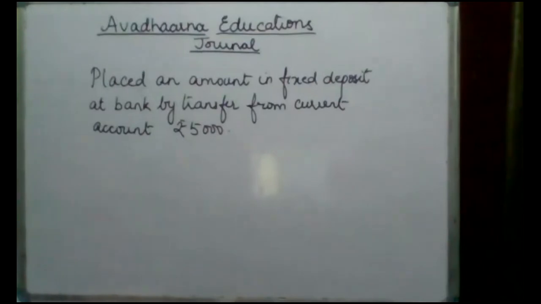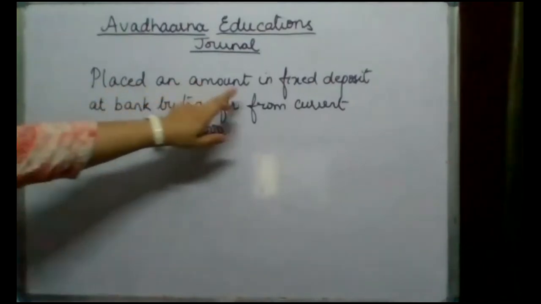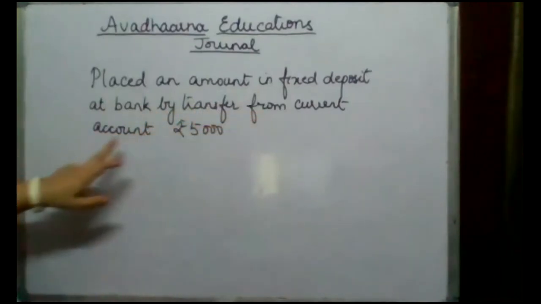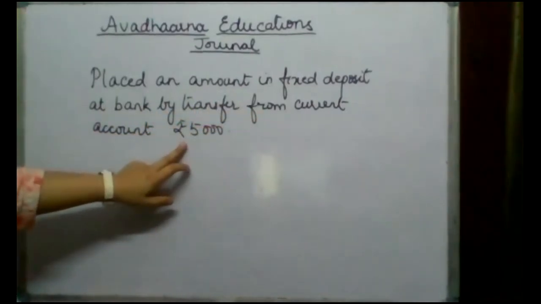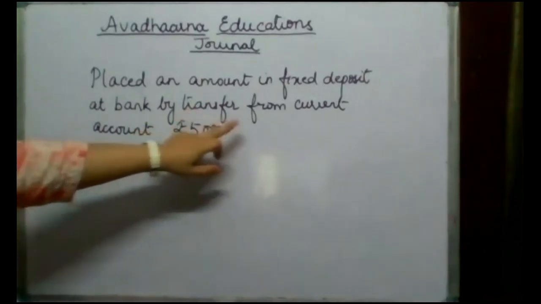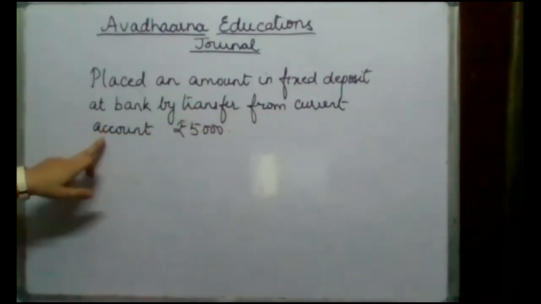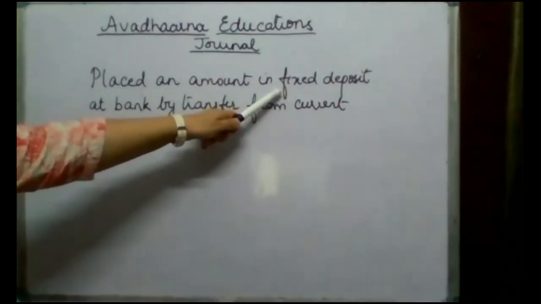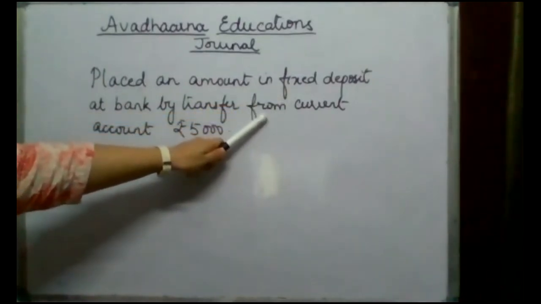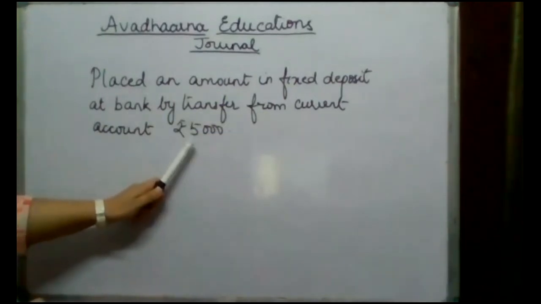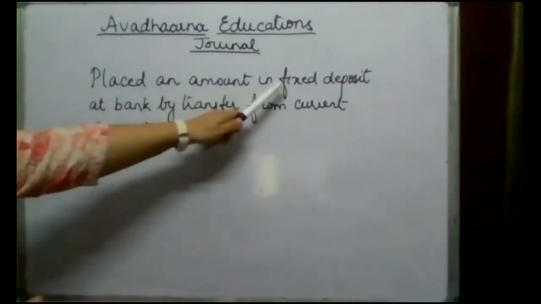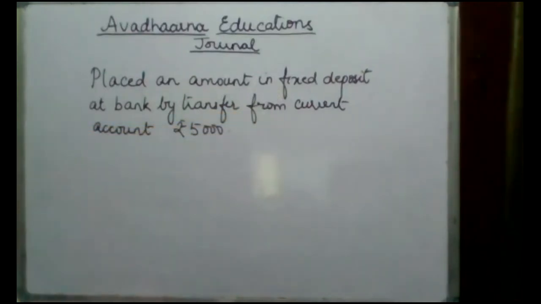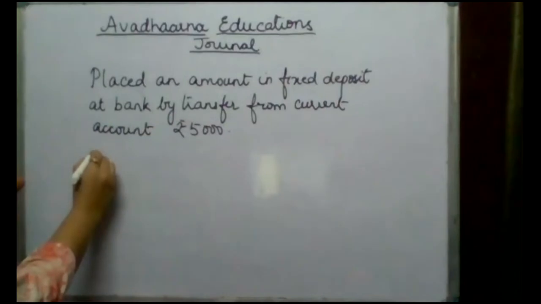The next transaction is: placed an amount in fixed deposit at bank by transfer from current account, rupees 5,000. See, we know that in business, we always open a current account. So if we are opening this fixed deposit account in the name of the business, the transaction is simple. एक आपने account में से पैसा 5,000 withdraw कर लिया और दूसरा fixed deposit account in the name of business अगर open किया है, so आपके दूसरे अकाउंट में पैसा ट्रांसफर हो गया.